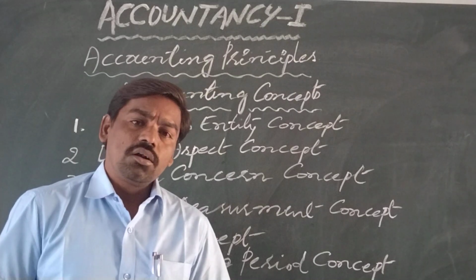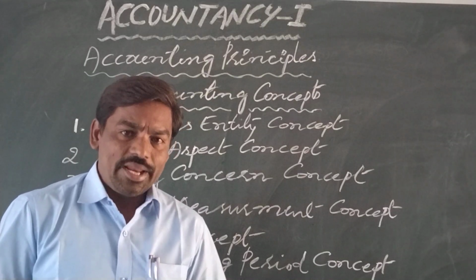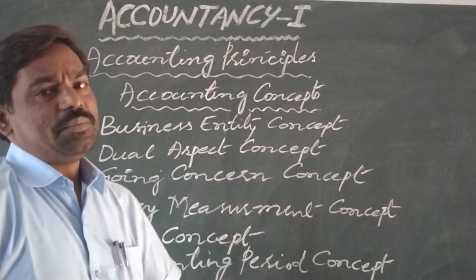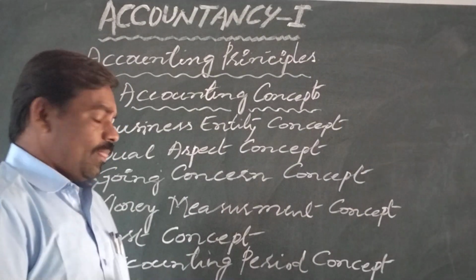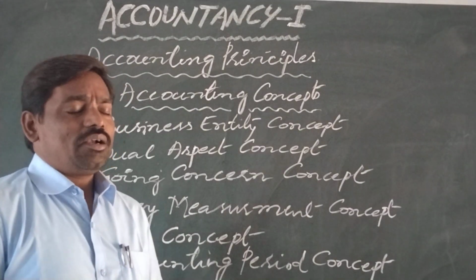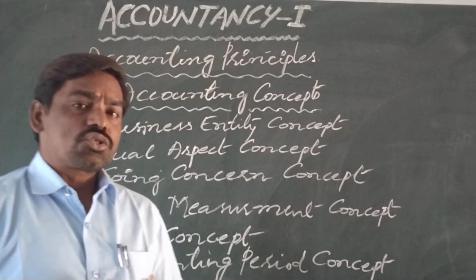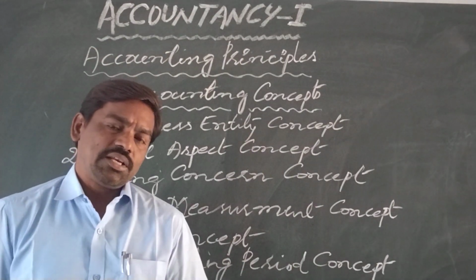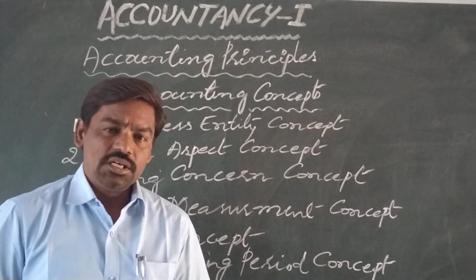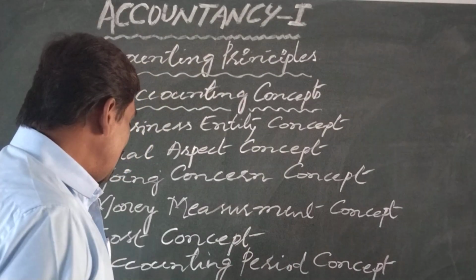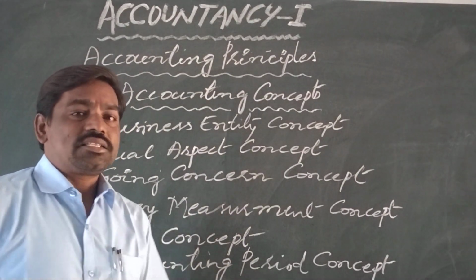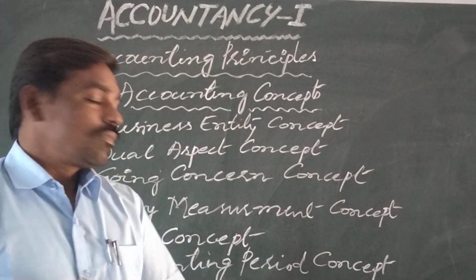It begins on 1st April and ends on 31st March. Similarly, you see the calendar year which starts on 1st January and ends on 31st December. In the same way, here accounting period also consists of 12 months.